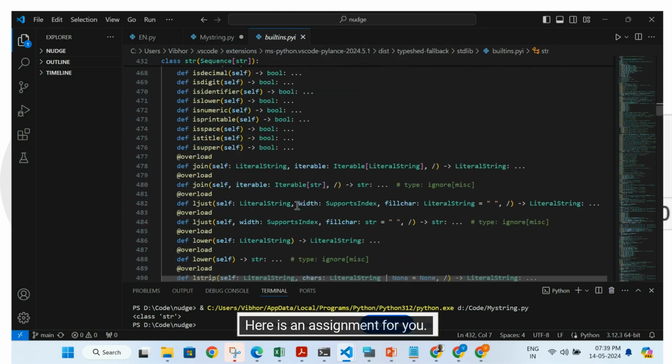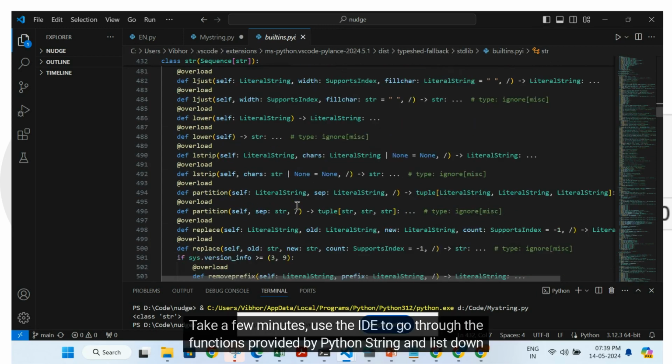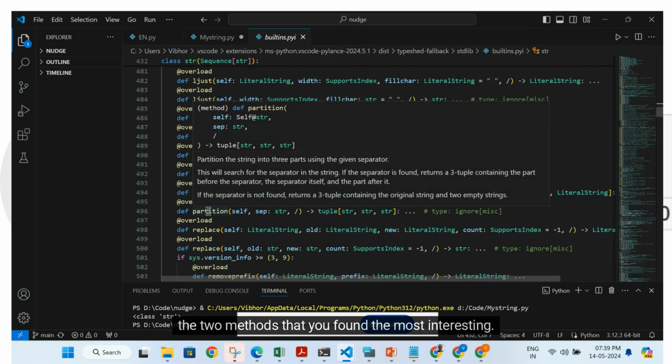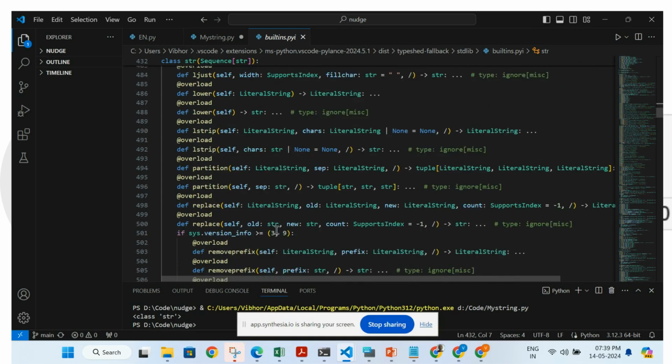Here is an assignment for you. Take a few minutes, use the IDE to go through the functions provided by Python strings, and list down the two methods that you found the most interesting.